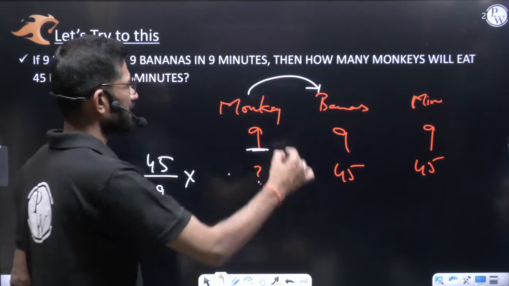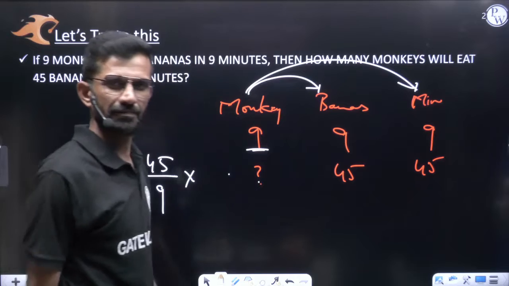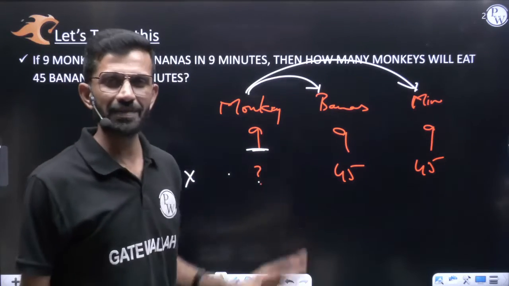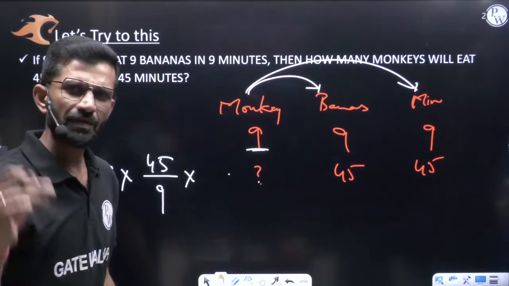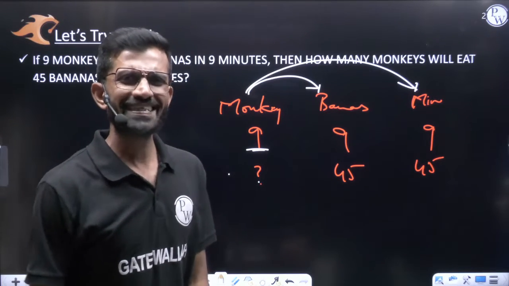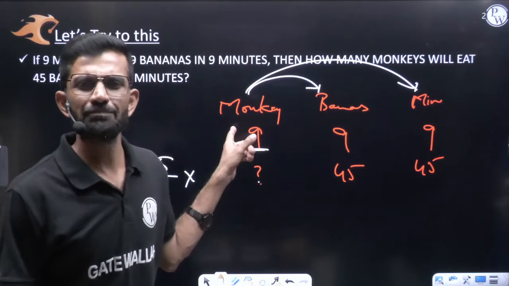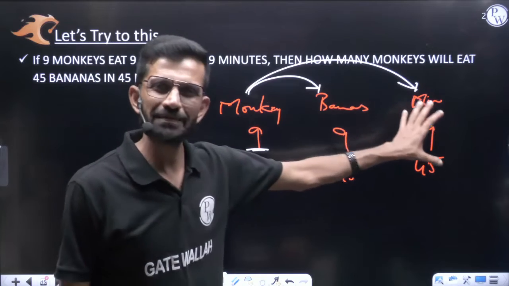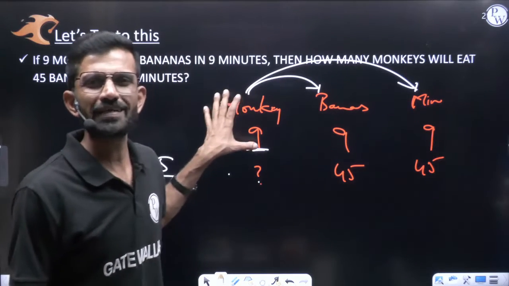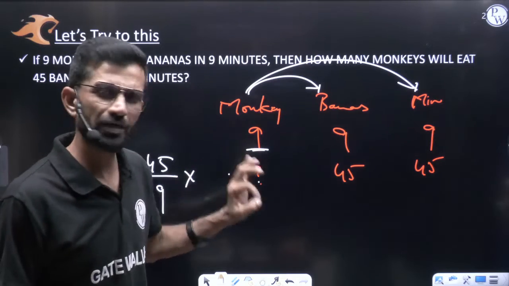Now start comparing the monkeys with time in minutes. Forget about the bananas. Some work is there, and we want that work to be done in 9 minutes. So we kept 9 monkeys, or you can say 9 employees, since monkeys won't do the work. We know 9 workers can do that work in 9 minutes.